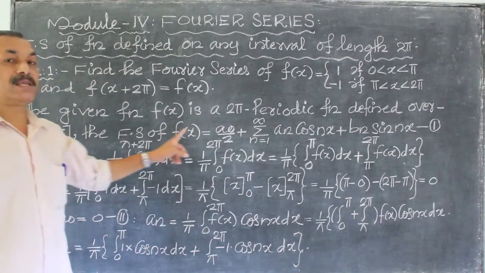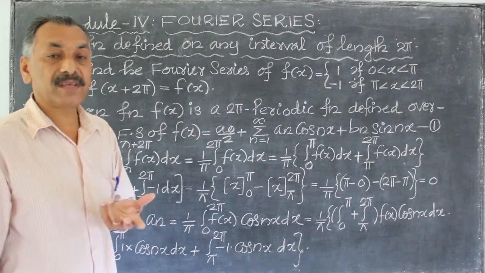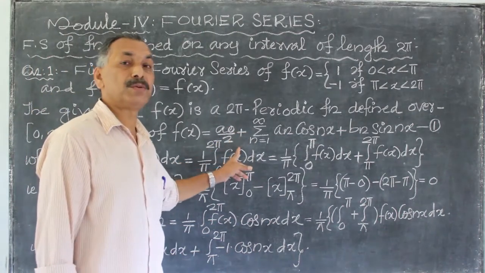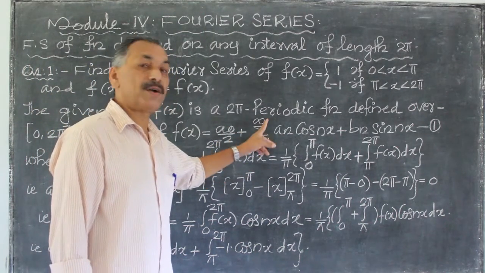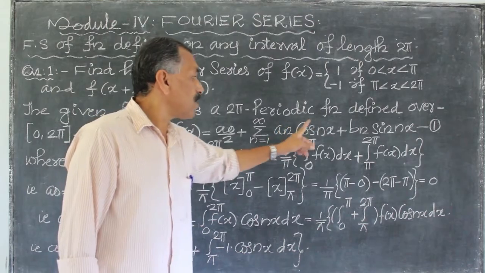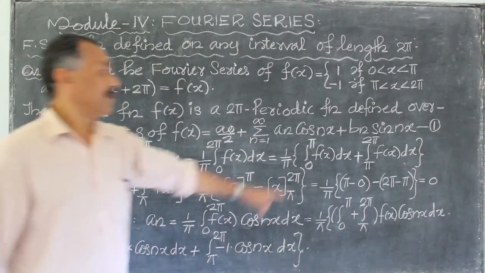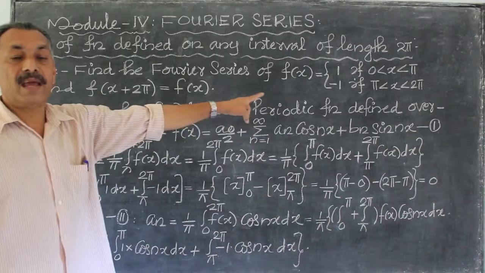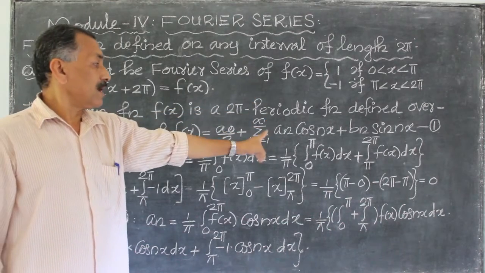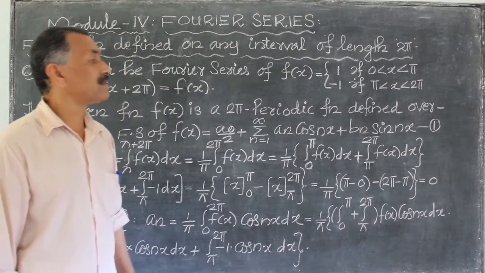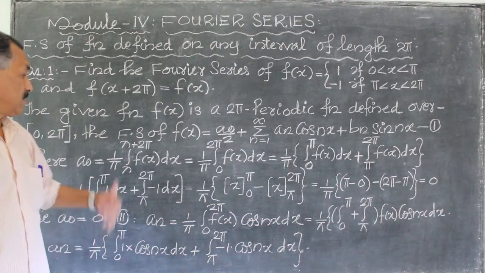Then what is the Fourier series of f of x in this case? The Fourier series of f of x is equal to a0 by 2 plus sigma n equal to 1 to infinity an cos nx plus bn sin nx. What is a0?